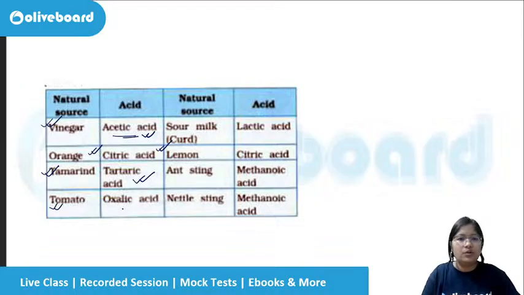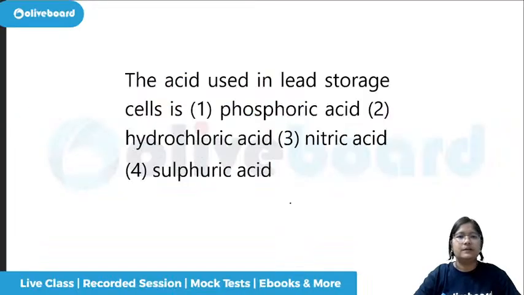For tomato, oxalic acid, this has also been repeatedly asked. For sour milk or curd, lactic acid. For lemon, again it is citrus in nature, so it will have citric acid. For ant sting, this has been repeatedly asked, it has methanoic acid. For the nettle sting also, it has methanoic acid.